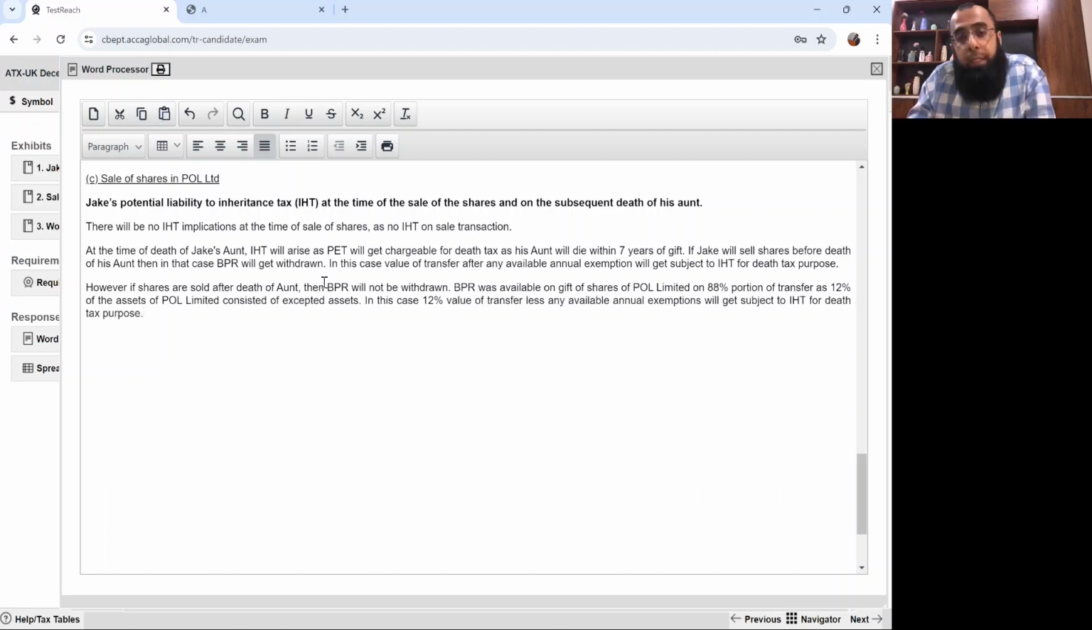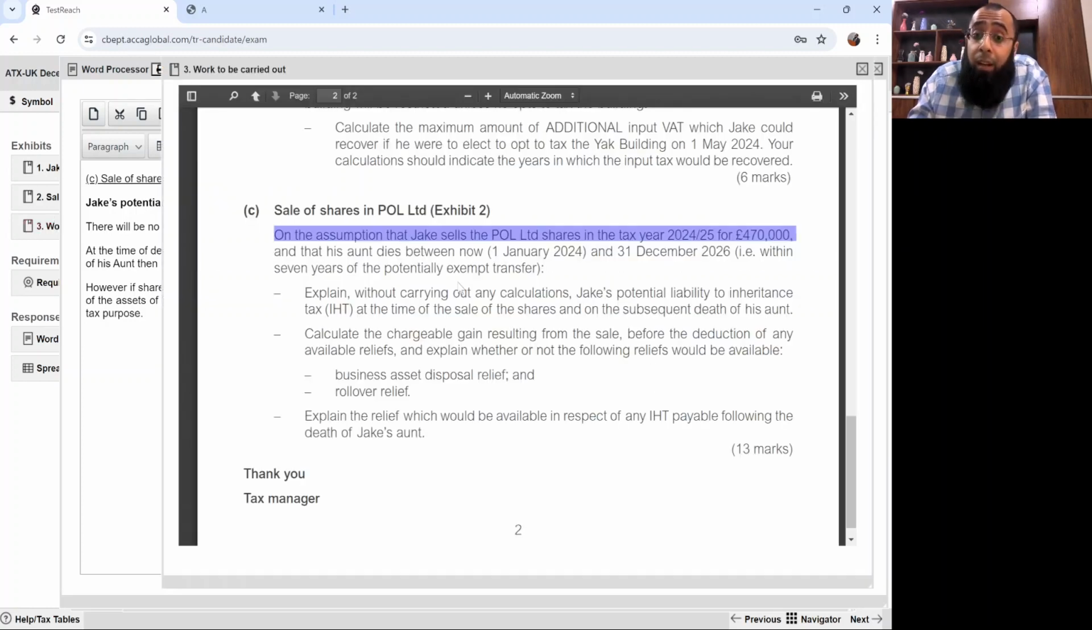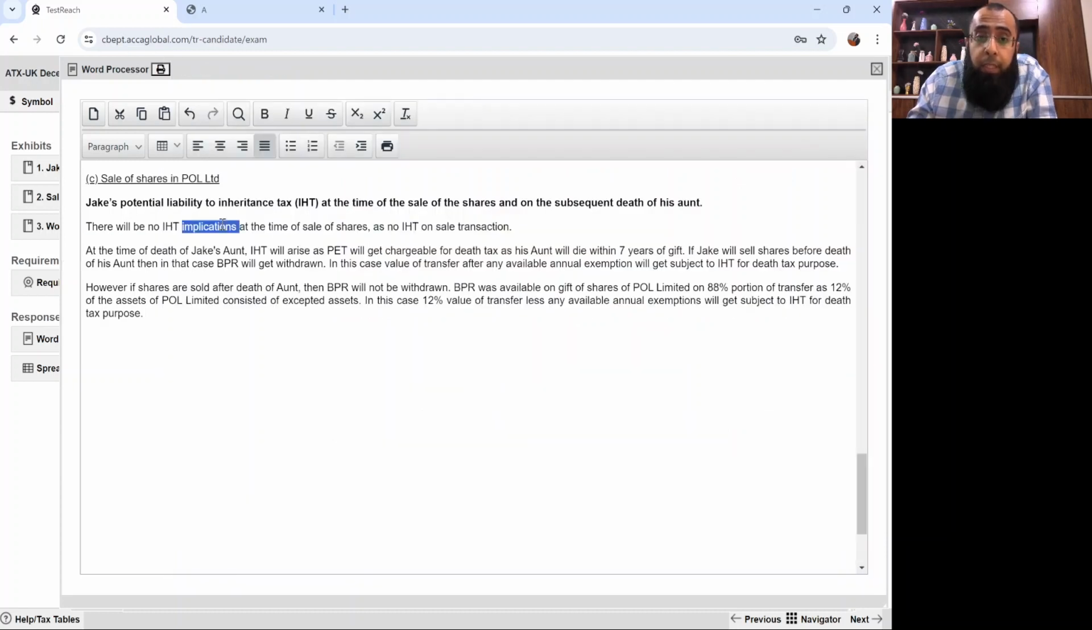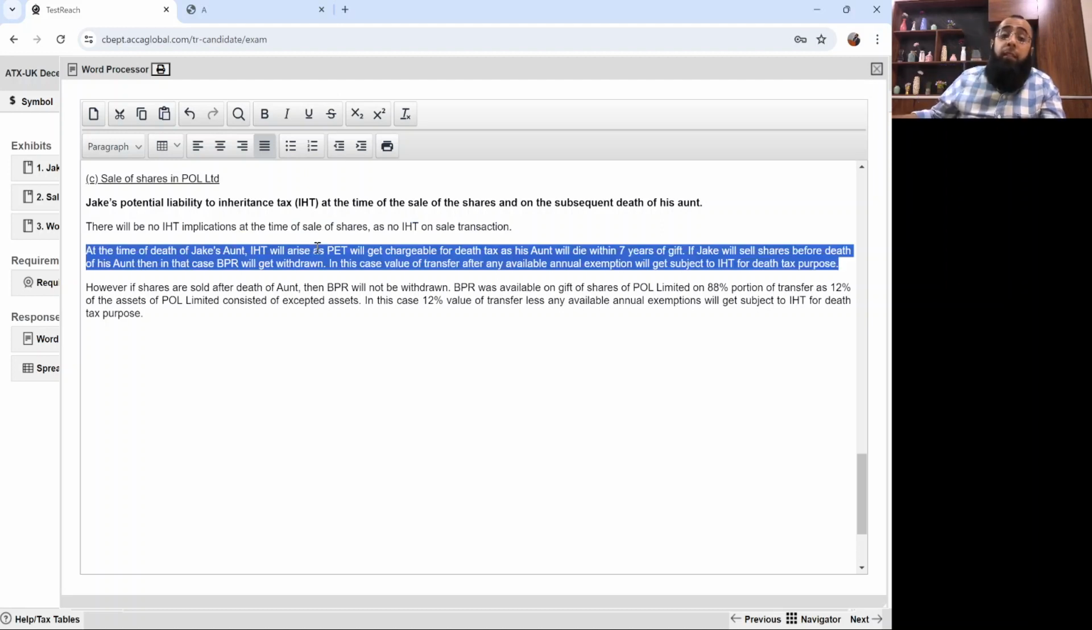See, let me repeat it again. We were strictly asked that we have to do it without carrying out calculation. So we just have to explain it. There will be no IHT at the time of sale. That's a simple one. At the time of the death of his aunt, IHT will arise as death tax will arise because the aunt is dying within 7 years of the gift.